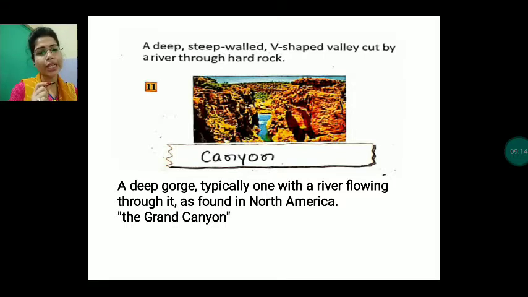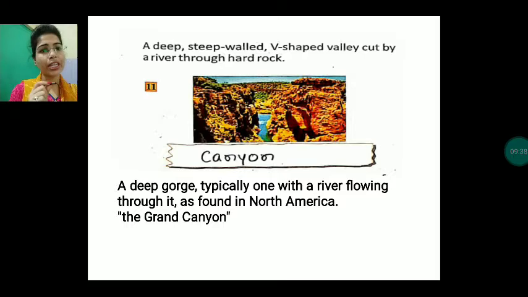It also carries along with it stones, big and small, and sand. When it carries these stones and sand and flows with lots of force, it cuts the bed and the banks of the river, and in this way such landforms form, which are called canyons.